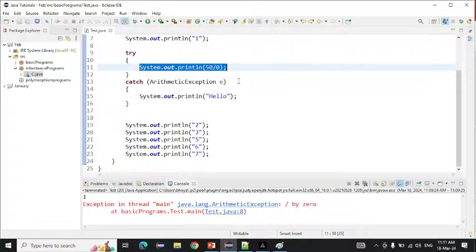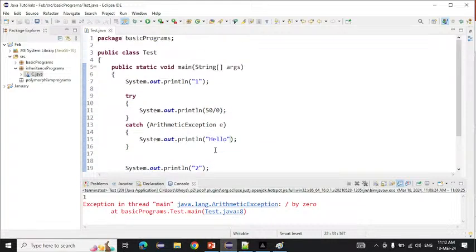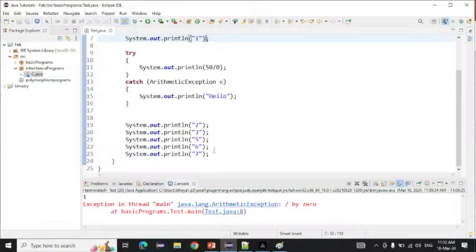Arithmetic exception we are getting. So will it come into the catch block or not? Yes, it will come into the catch block. Then 2, 3, 5, 6, 7 will be printed on the console. Meaning what will it print? 1, then hello, then 2, 3, 5, 6, and 7.